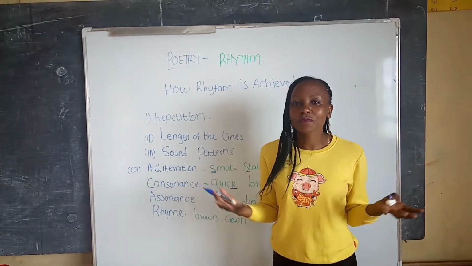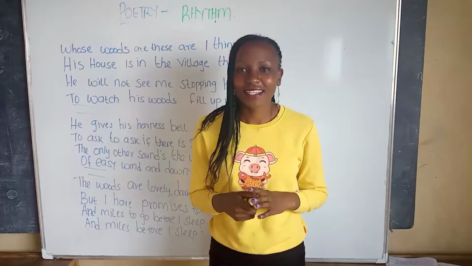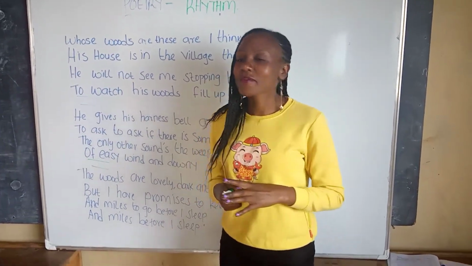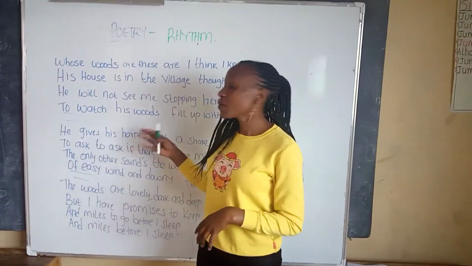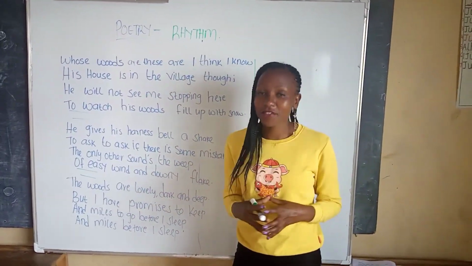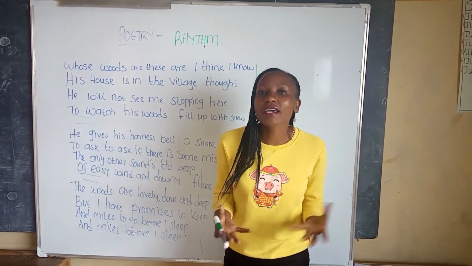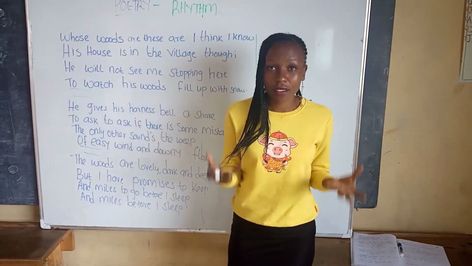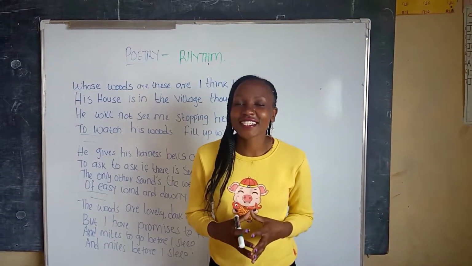Now I'm going to illustrate this in a poem, and we are going to describe the rhythm of this poem here on the board. I want you to pause your video for a minute, read through the poem, and try to identify the ways in which the rhythm of a poem is achieved. Which one have you identified?